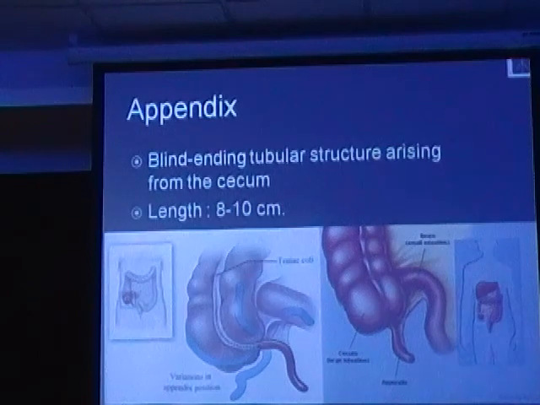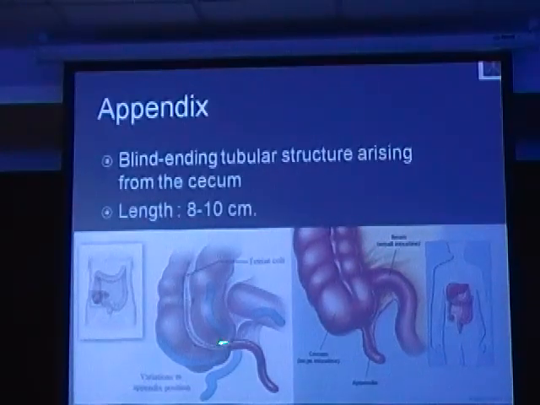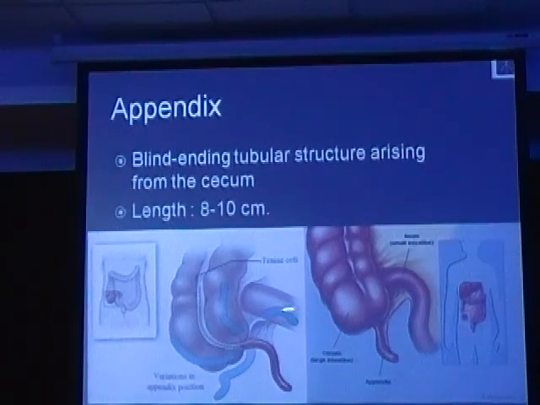The appendix is around 8 to 10 centimeters in length, and it can occupy any region around the cecum. It can be retrocecal, retroileal, pre-ileal, or in the pelvis. Among these, the most common location is retrocecal.